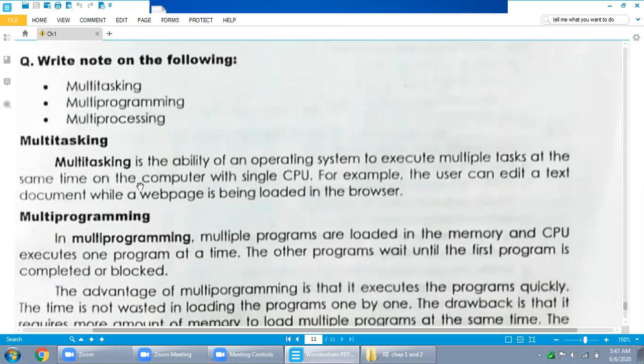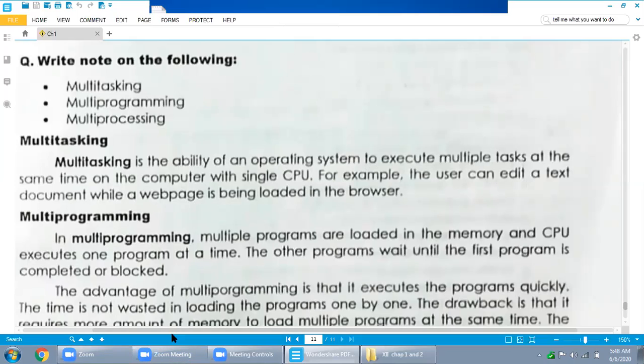What is multitasking? Multitasking is the ability of an operating system to execute multiple tasks at the same time. At one time, it will execute multiple tasks on a computer with a single CPU. Keep in mind, a single CPU means only one computer. For example, the user can edit a text document while a web page is being loaded in the browser. So this is known as multitasking.